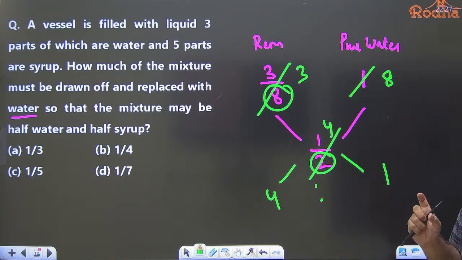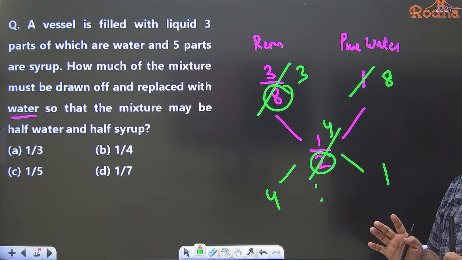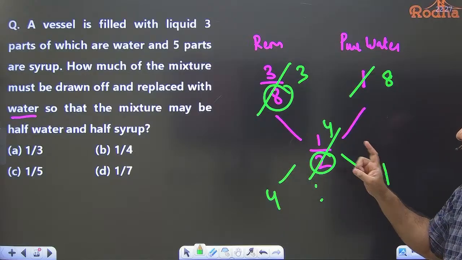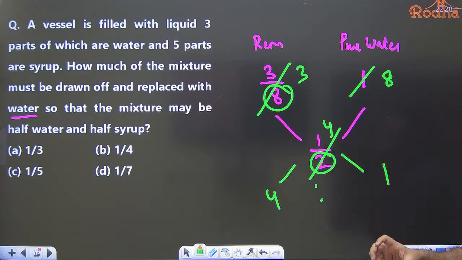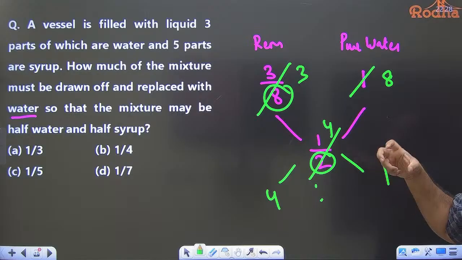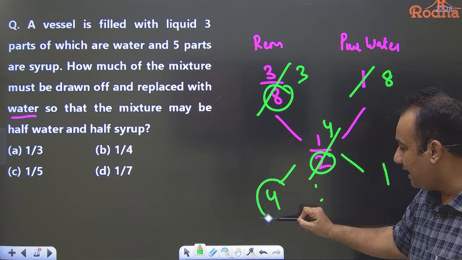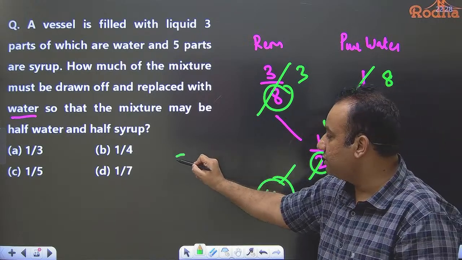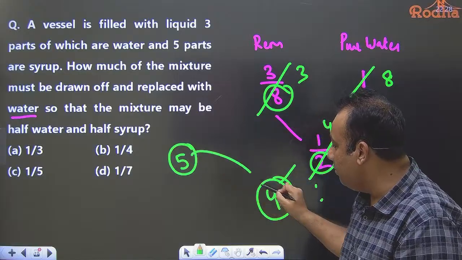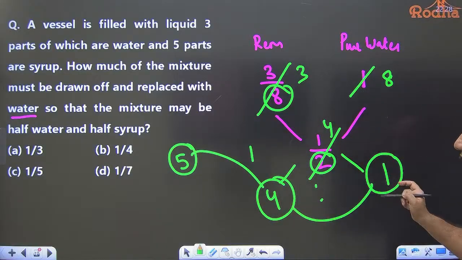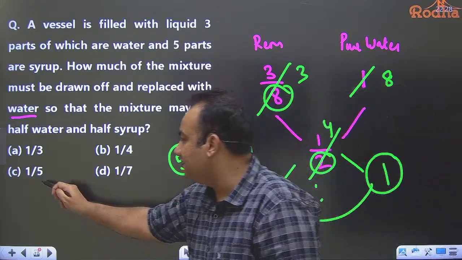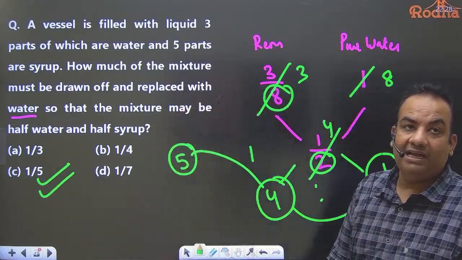But please be very careful about what they have asked. Because Hari Prasad and Saket have given the answer as 1:4. But 1 by 4 is wrong. They have asked you what fraction of the mixture must be replaced. Now see, if this was the leftover part and you have added 1, it means initially it was 5. Because it was 5, you have withdrawn 1, it becomes 4, then you have added 1, it becomes 5. So you have withdrawn 1 out of 5. So the final answer is 1 by 5.